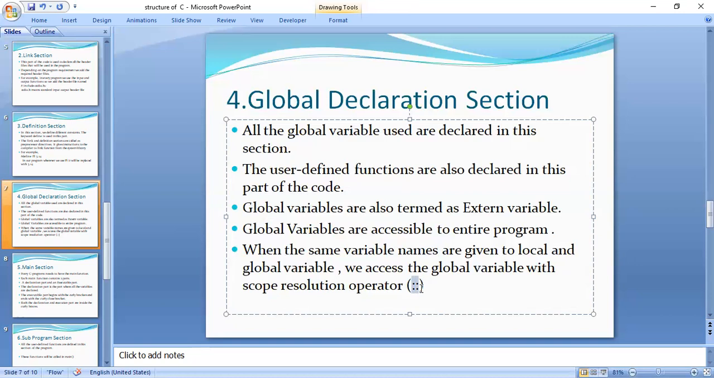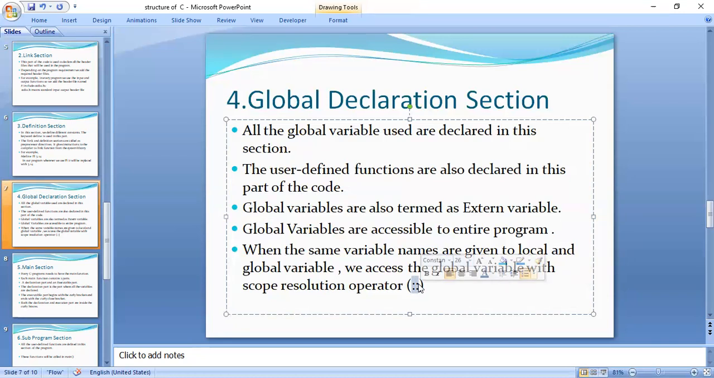So in this way, we can differentiate the local variable and global variable when they have the same variable name. Otherwise, if they have different variable names, then there is no necessity of using the scope resolution operator. The compiler can understand automatically.